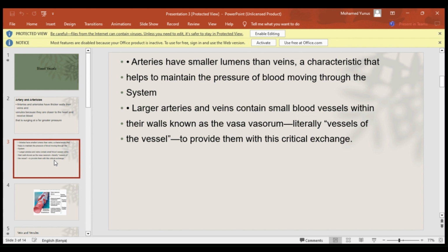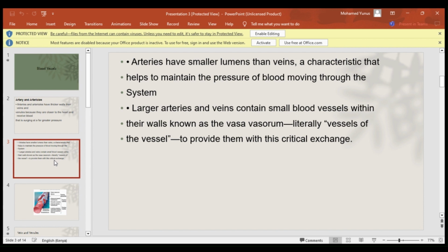Large arteries and veins contain small blood vessels within their walls known as the vasa vasorum. Vasa vasorum literally means vessel of a vessel. These are blood vessels within the greater blood vessels, and the greater blood vessels we are talking about here are the arteries and the veins. For example, for the arteries we have the aorta, and for the veins we have the vena cava.